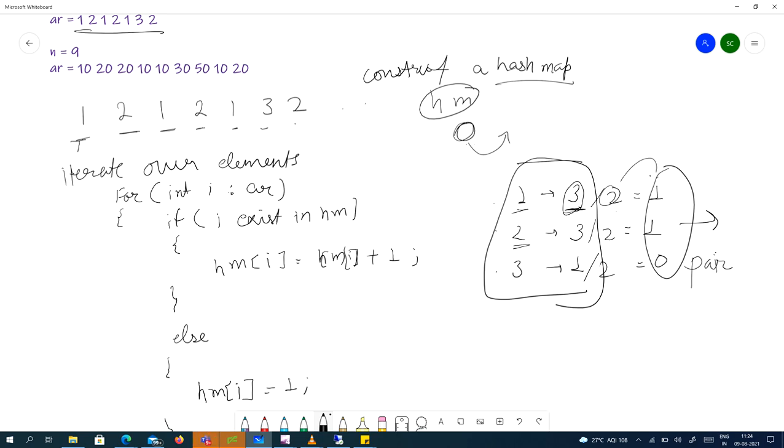If you have any doubt in the algorithm, just ask me in the comment section, or I'll write the code and you can go through the code. If you are still not able to understand it, do ask in the comment section. Don't leave it. It's a simple question, but we'll be using the same approach in many questions, multiple times. We'll be constructing a hash map and using the hash map to find the solution. Let's look at the code now.